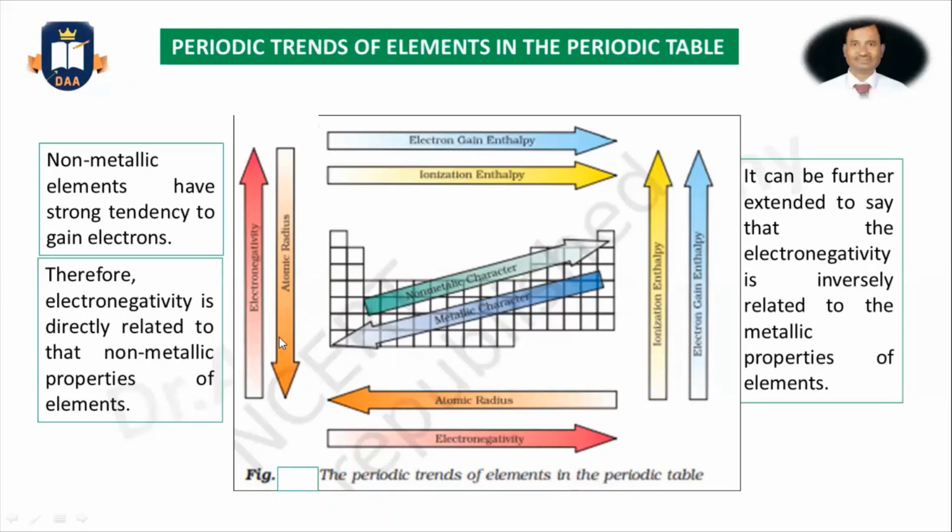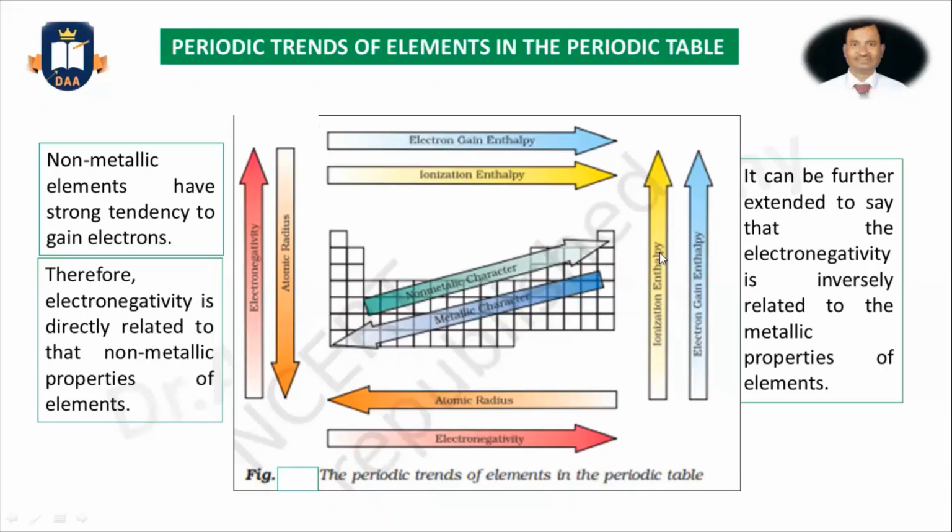Along the group, you can see the atomic radius is increasing from top to bottom, and electronegativity is increasing from bottom to top.